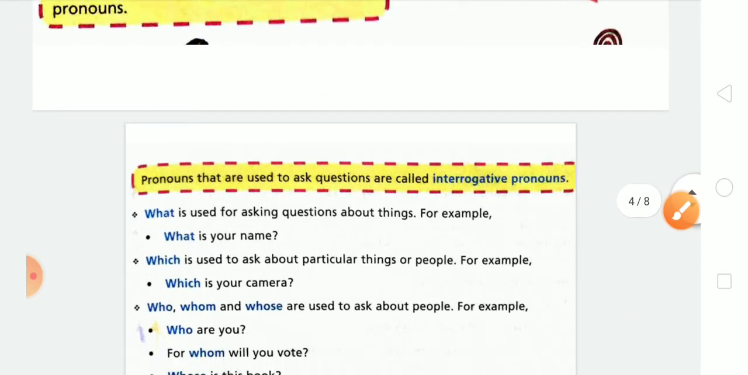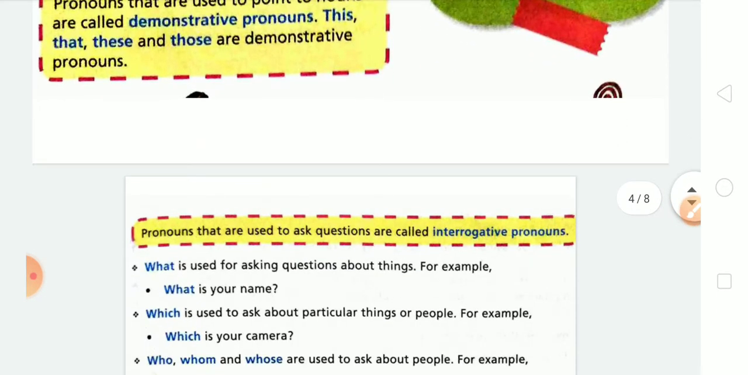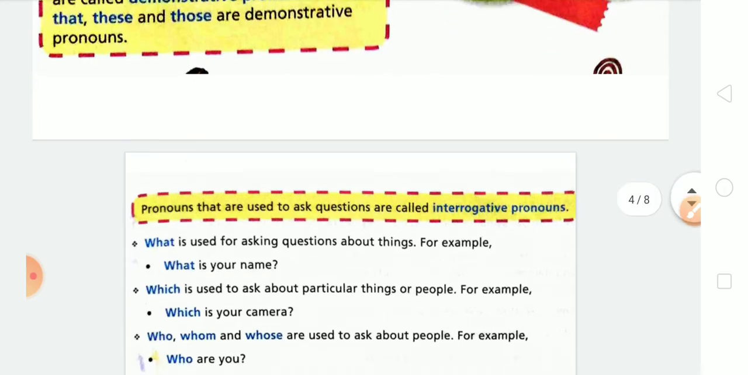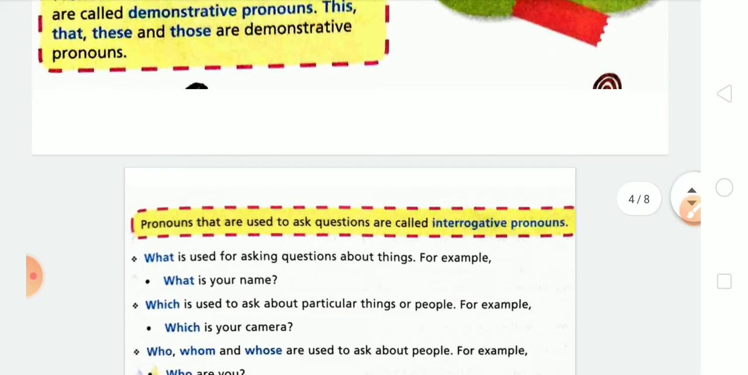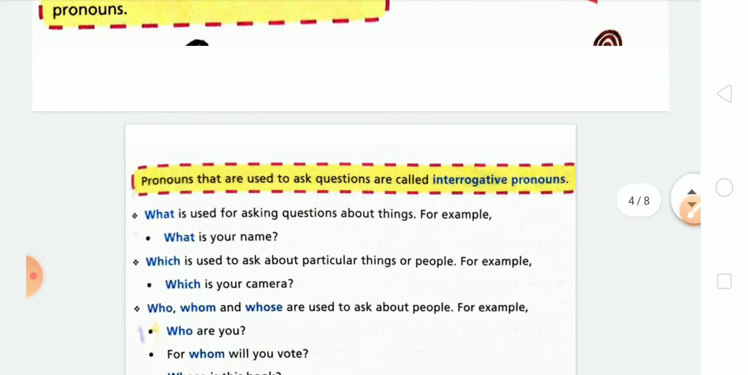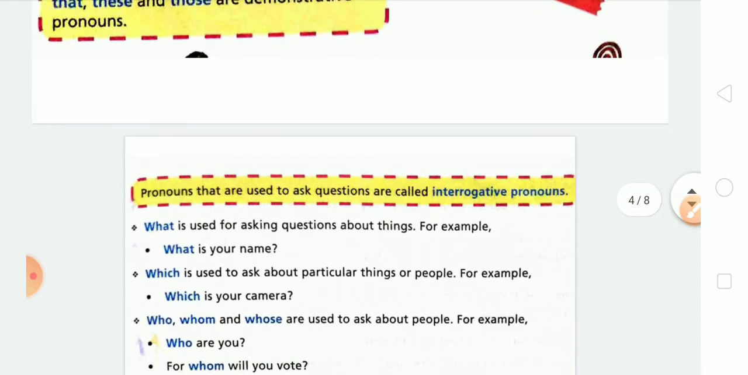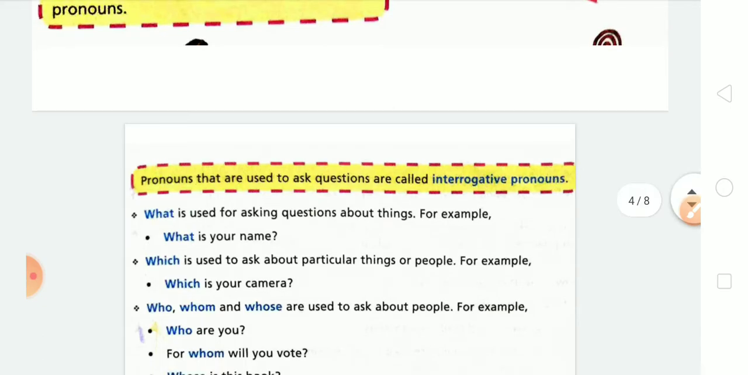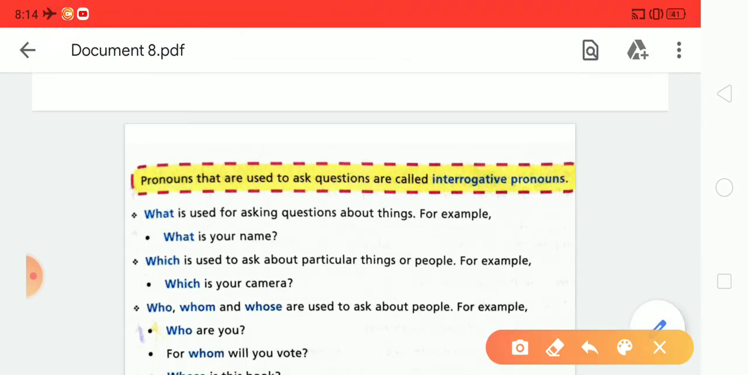Next, we are talking about the interrogative pronoun. You can see the definition of interrogative pronoun. Pronouns that are used to ask questions are called interrogative pronouns. Look here, like who writes a letter, which is your pen. What is your name? All these words. Here is the word what.